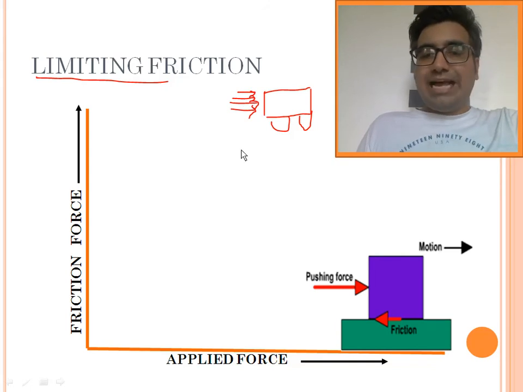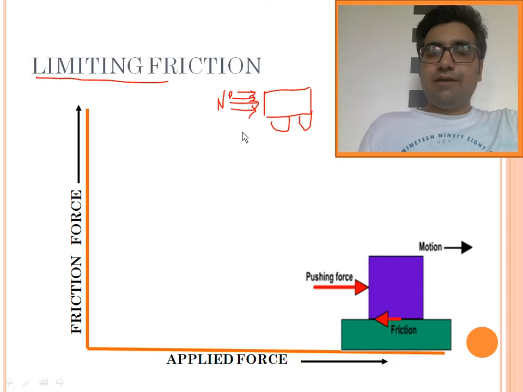So what has caused the motion of the bus? It is the number of forces together that have caused the motion of the bus. But we know that when we apply a force on a body, the body has to move in the direction of the applied force. But here, when we were applying a force on the body, the tire and the road had sufficient friction between them, and that friction was not allowing the motion of the body.